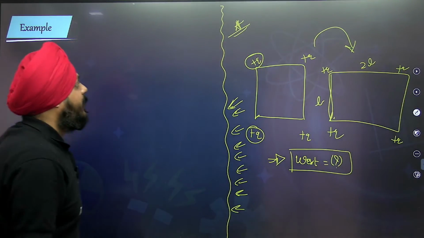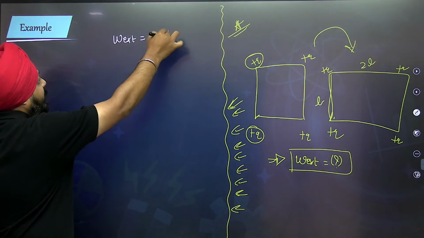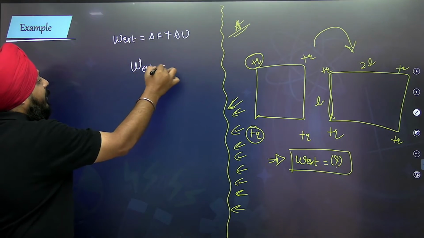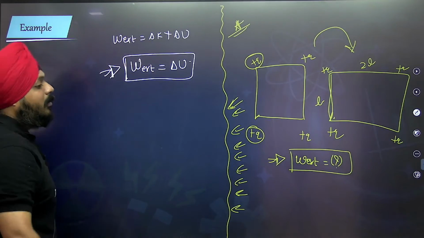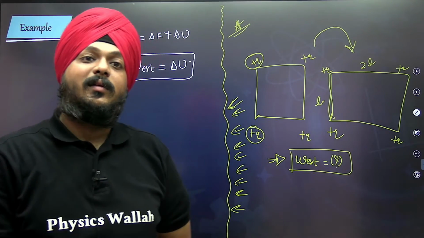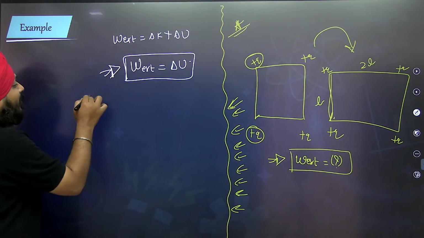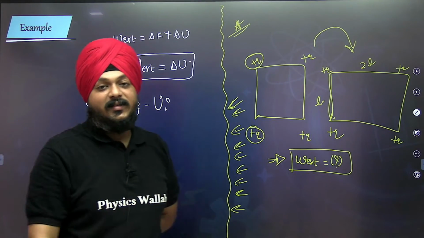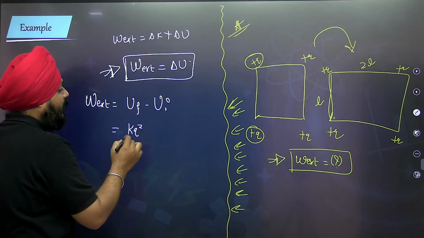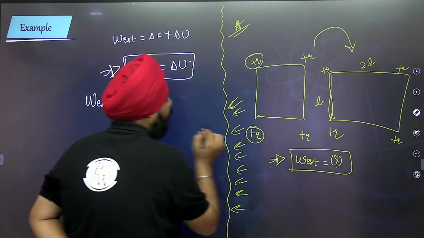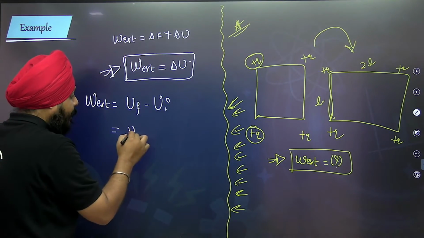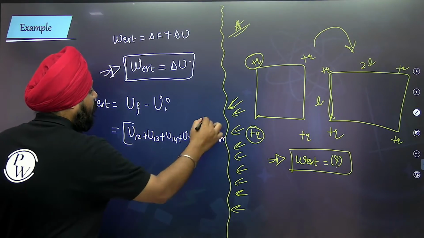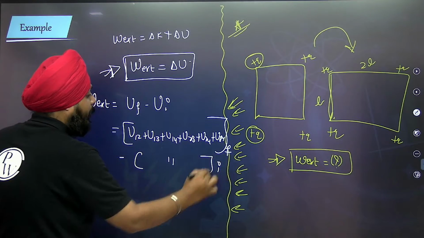Now what we are going to do is very simple. Work done by the external agent is equal to change in kinetic plus potential energy. The external agent does the work when the change in kinetic energy is 0, so the work done is delta U. What is U final? 4 pairs are there, so it would be U 1 of 2, 1 of 3, 1 of 4, 2 of 3, 2 of 4, 3 of 4 final, minus the same for initial.